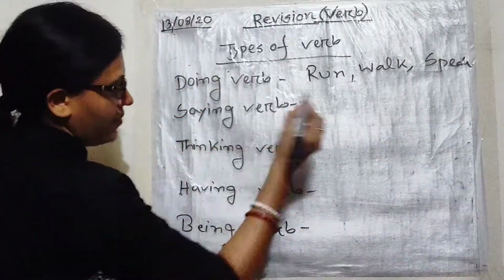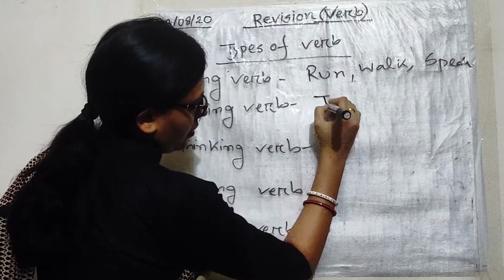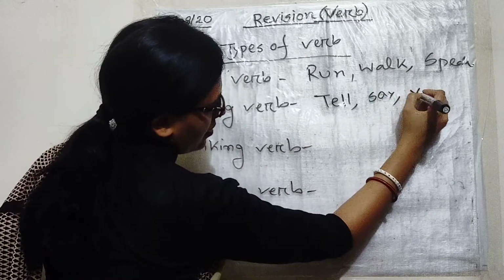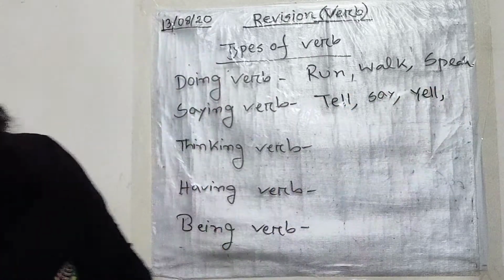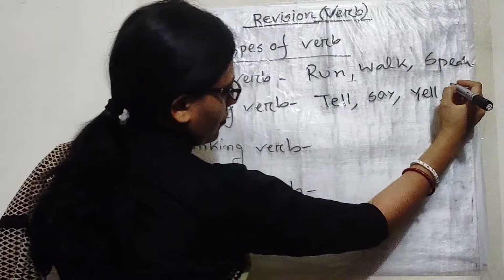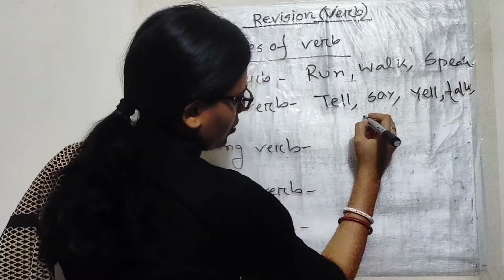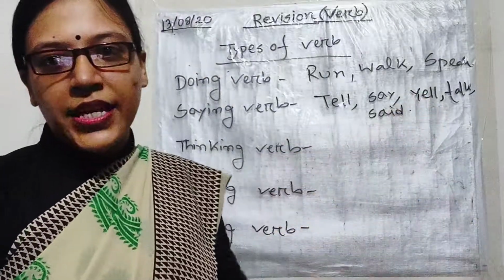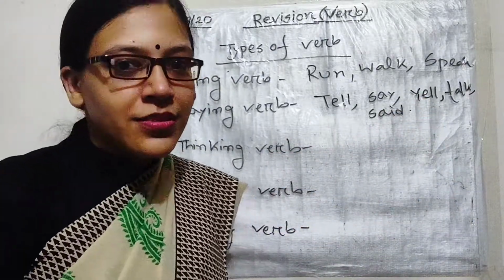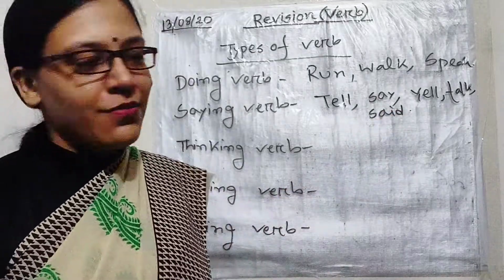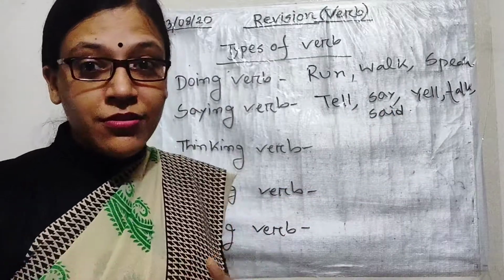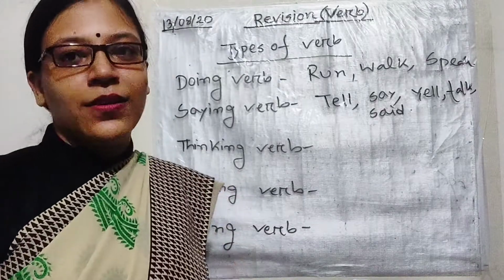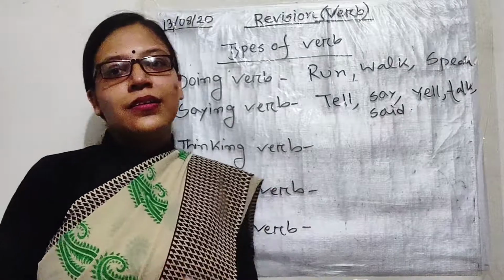Then saying verb. Tell, say, yell, talk, said. These all are saying verbs. Tell, it means you are saying something. Say, you are saying something. Yell, you are screaming. Talk, you are talking. And said, you have said something. So all these are saying verbs.